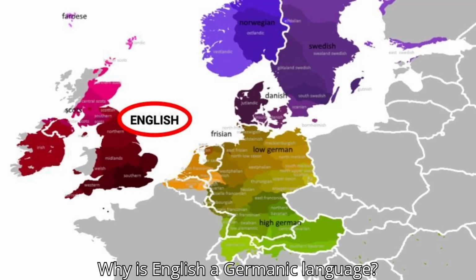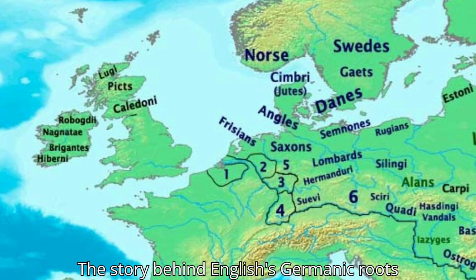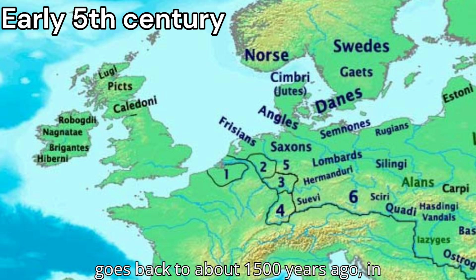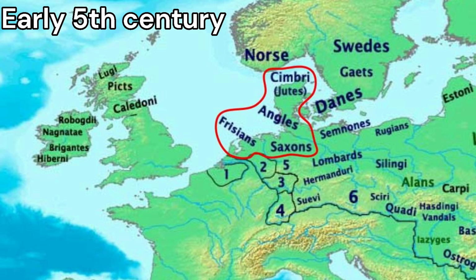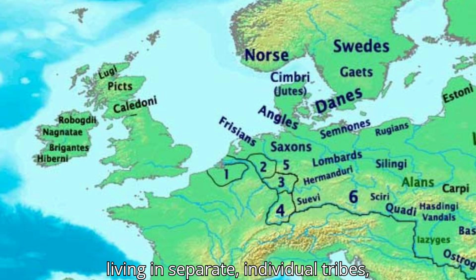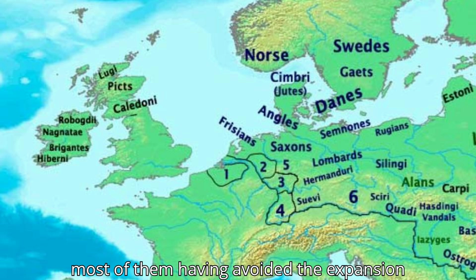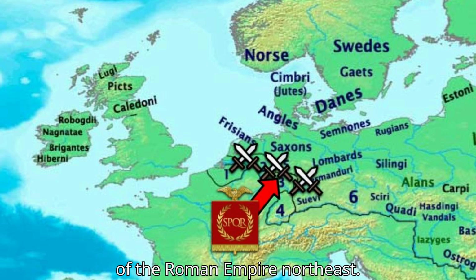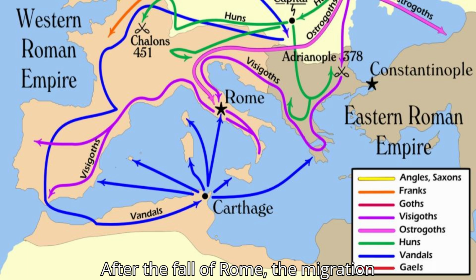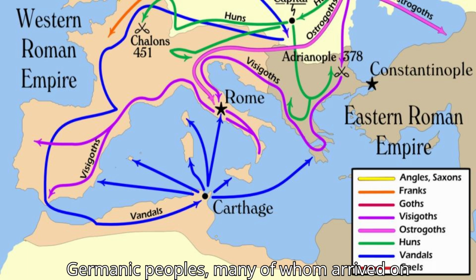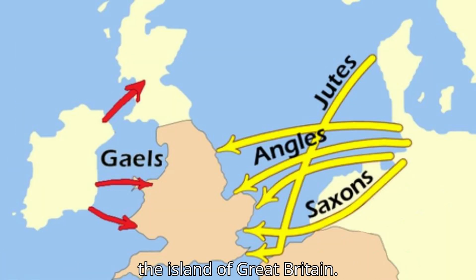Why is English a Germanic language? The story behind English's Germanic roots goes back to about 1500 years ago in northwestern Europe. Germanic peoples spent centuries living in separate individual tribes, most of them having avoided the expansion of the Roman Empire northeast. After the fall of Rome, the migration period saw the mass movement of various Germanic peoples, many of whom arrived on the island of Great Britain.